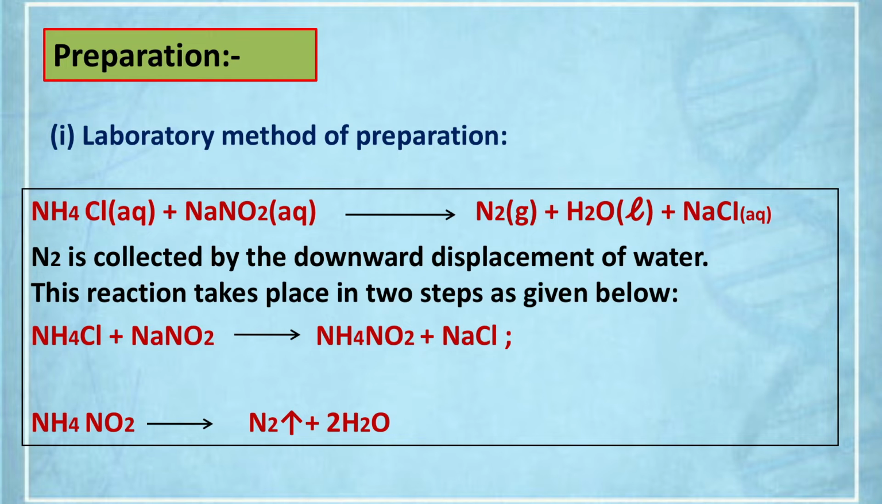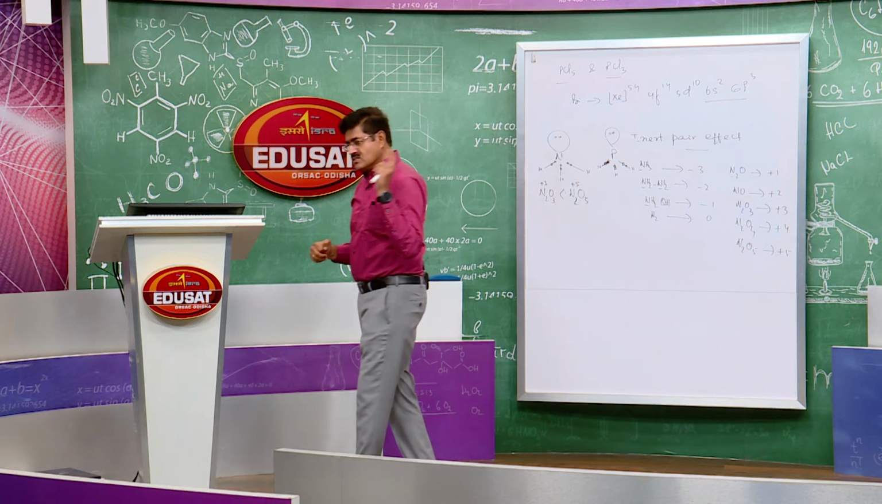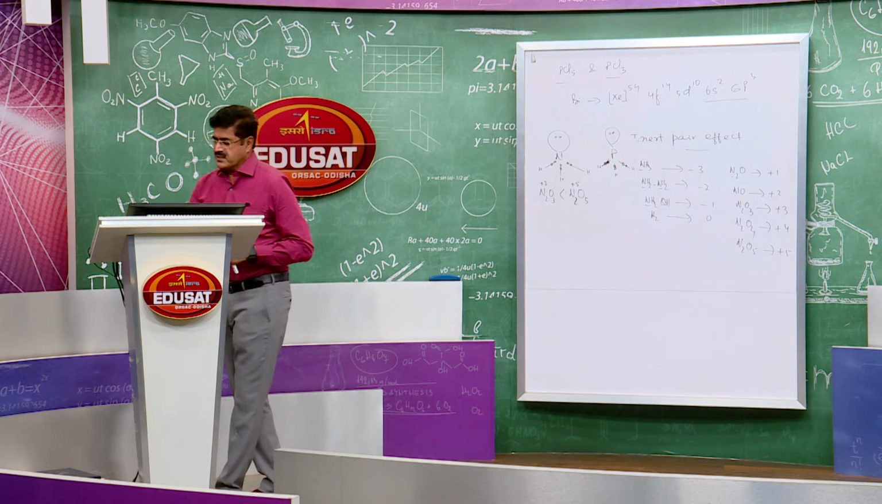What happens when the mixture of ammonium chloride and sodium nitrate is strongly heated? Answer: nitrogen, NaCl and water. Nitrogen gas is liberated. Or this question may be asked like this also: what happens when ammonium nitrate is strongly heated? Nitrogen gas. Is that clear? So this is the first method of preparation.